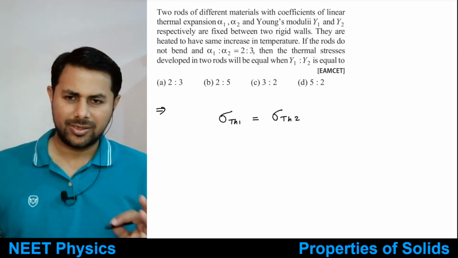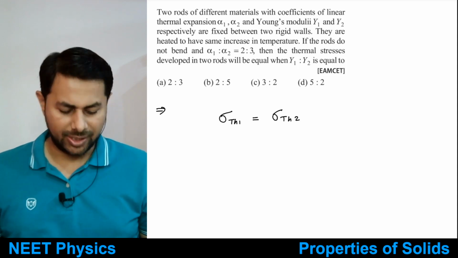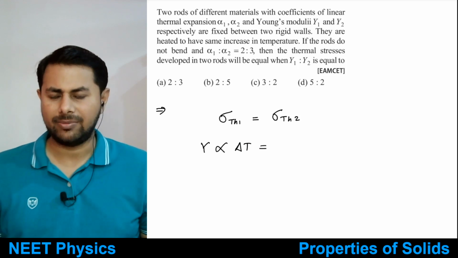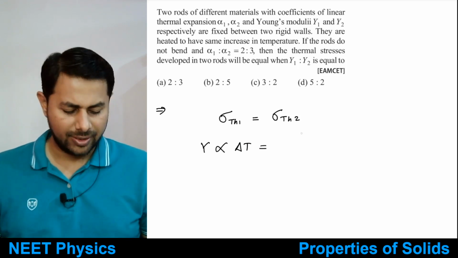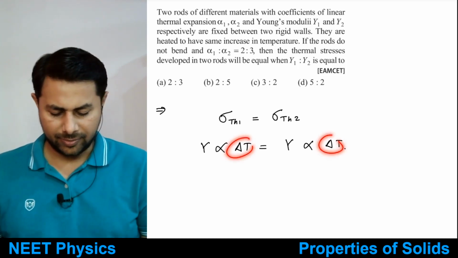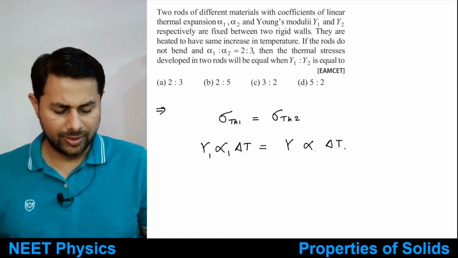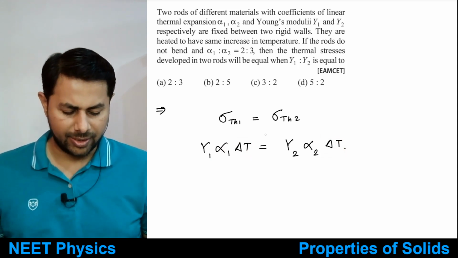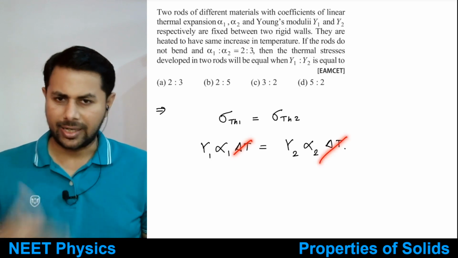So what is thermal stress? That is just equal to y times alpha delta t. So y times alpha delta t of the first one should be equal to y times alpha delta t of the second one. So delta t is equal, and this is y1 alpha 1, this is y2 alpha 2, for the first and second material. Delta t is equal, so we can cancel it out.